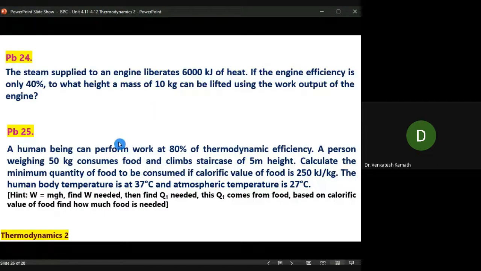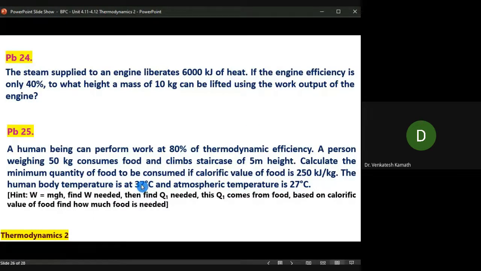The actual efficiency of a human being, in a simple way I should say, is that a human being is not a Carnot engine. It's an irreversible engine, not a Carnot engine. Since it is an irreversible engine, efficiency should be lower than the Carnot engine.